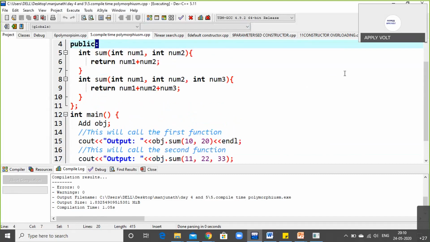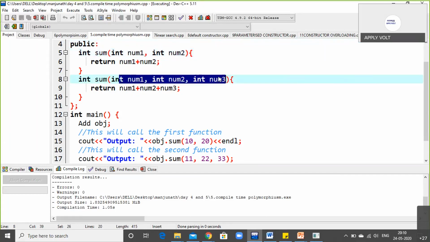Inheritance has the base class and the derived class, and with polymorphism, more forms and more methods can be created. In sum, any number of arguments can be placed. That is the difference. Polymorphism is related to inheritance.